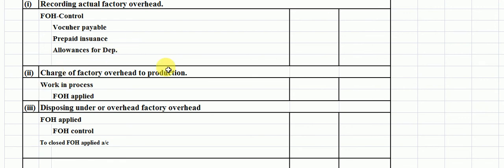Now students, the second entry is charge of factory overhead to production.